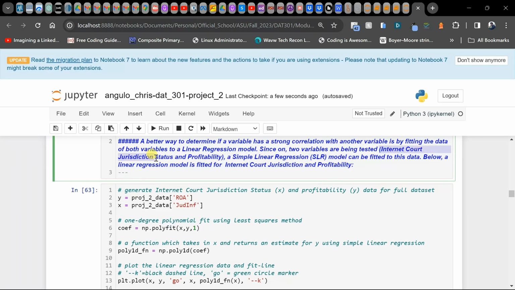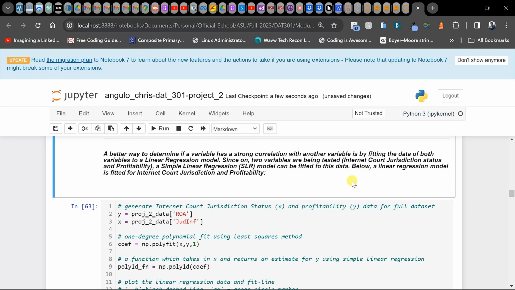Internet Court jurisdiction is going to be x, and profitability is going to be y, because we are attempting to say that based on the status of Internet Court jurisdiction, there may be some relationship that causes profitability to have a certain outcome.